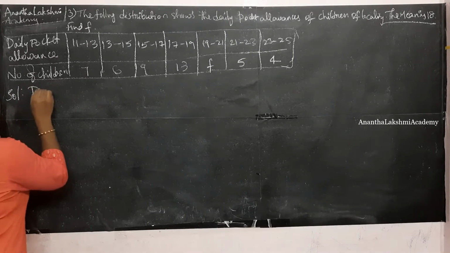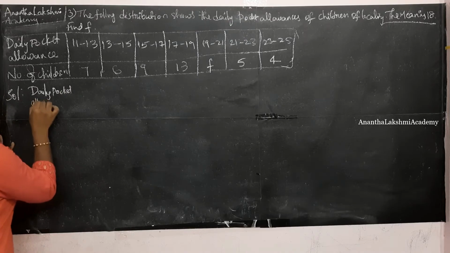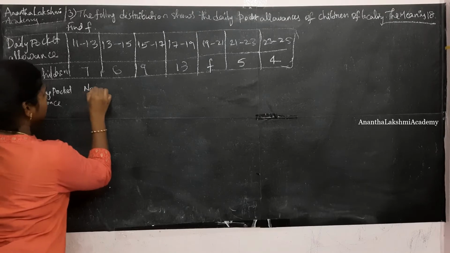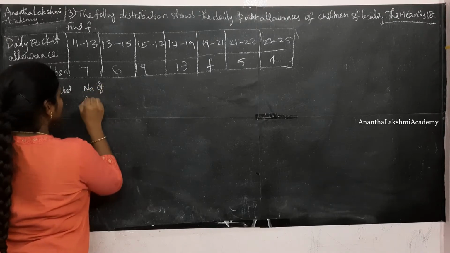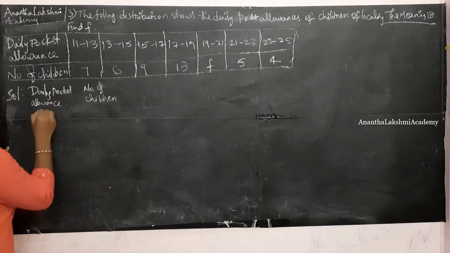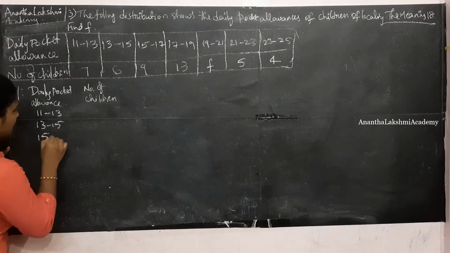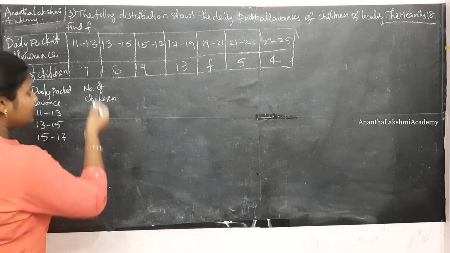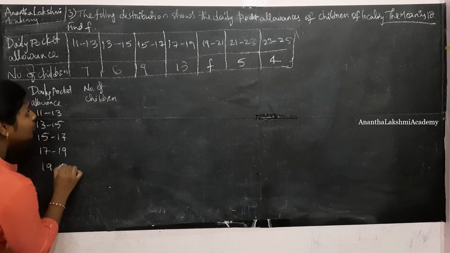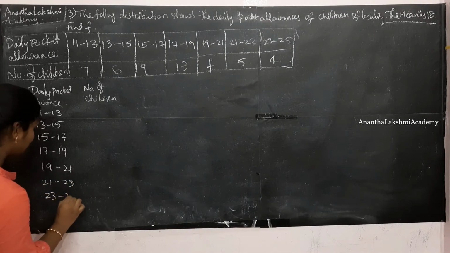Alright, daily pocket allowance, and we have the number of children, which is nothing but the frequency. Which is from 11 to 13, 13 to 15, 15 to 17. It is very important for us to copy these values as is. 17 to 19, 19 to 21, 21 to 23, and 23 to 25.